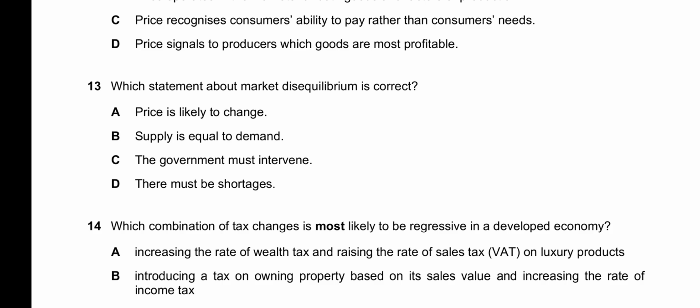If it is a minimum price and the government has imposed it on agricultural goods to make the farmers' incomes about constant, in that case government will intervene and buy the excess supply. But in most cases government will not intervene in a market disequilibrium, so this is incorrect. D, there must be shortages. Not necessarily shortages, there can also be surpluses, which is excess supply. So A is the correct answer for 13 as well.